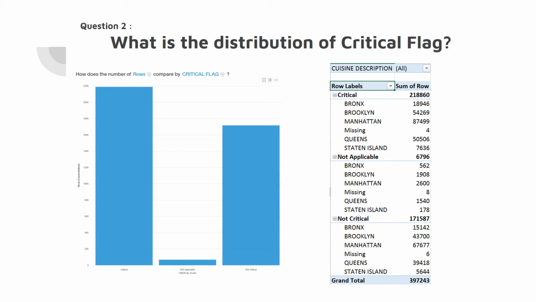We dug a bit deeper into the data by making a pivot table in Excel. We used critical flags and boroughs as the rows, sum of numbers of rows as the columns, and cuisine description as the filter. It tells us that the restaurants in Manhattan had 87,000 records of critical violations, the highest among all the boroughs. It is 61% more than that of Brooklyn and 73% more than that of Queens. But the total number of violation records in Brooklyn and Queens is still more than that in Manhattan. As we use the filter in the live table, we will also be able to see the critical distribution of different cuisines in each borough. When analyzing the findings, one must recognize that there are also many more restaurants in Manhattan than other boroughs.